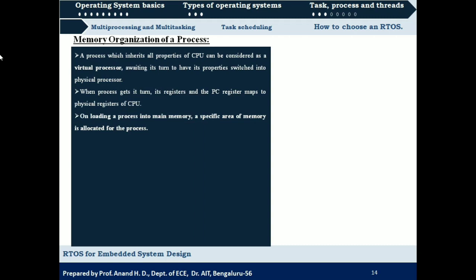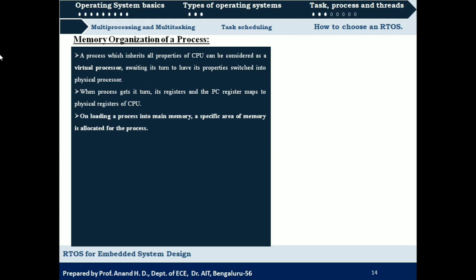So in the previous slide what we saw is that a process is going to mimic a processor. A processor is a physical entity, so its virtual form is the process. All that is there in the processor will be there with respect to the process also. So here it is considered as a virtual processor.